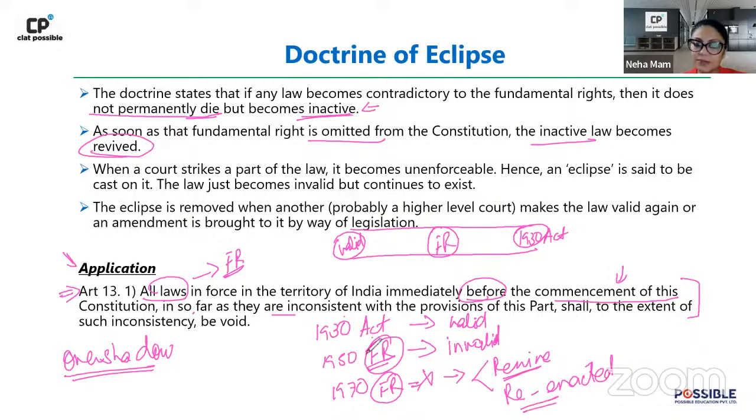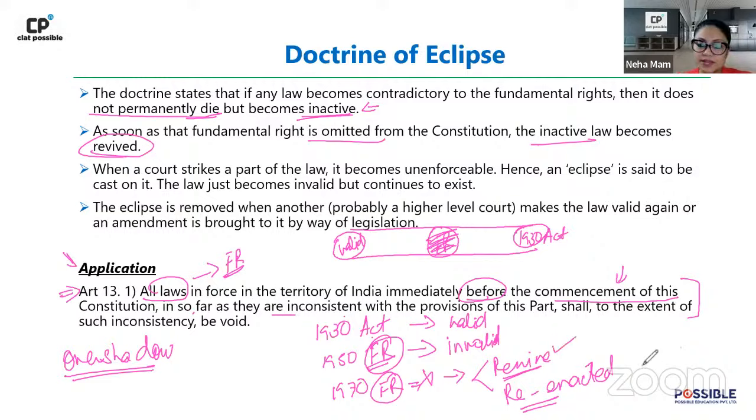Because in 1950 the 1930 act had ended, it had become invalid. But now since the fundamental right itself is not there, what is going to happen? Will this law gain its validity automatically, or would you have to reenact the same? Can anybody tell me what is going to happen? Will you reenact or will there be auto revival? What is going to be the result of this particular thing? Quick. Will there be revival or reenactment?